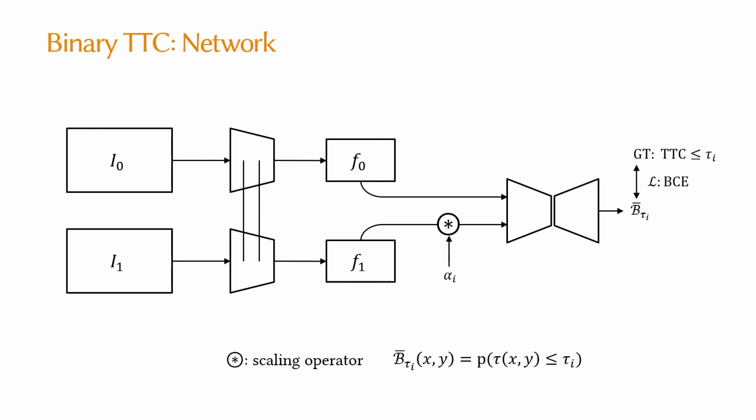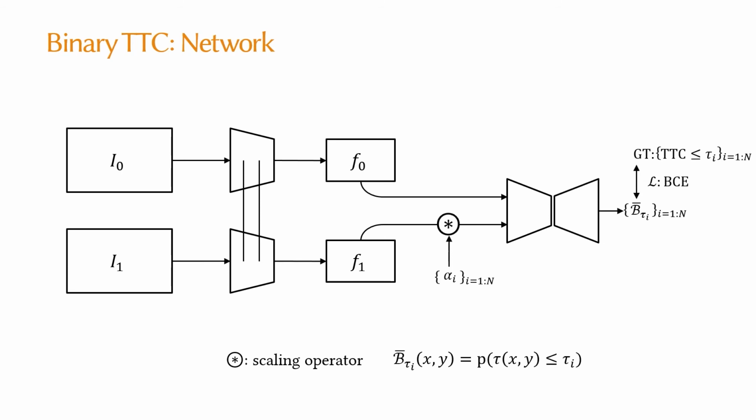Given input images, we compute the feature maps F0 and F1. We apply a scaling factor alpha I to F1 based on the desired TTC value tau I. The segmentation is then performed by a 2D encoder-decoder network with skip connections to generate the final output. We use binary cross entropy loss to train, and ground truth segmentation is generated by thresholding the ground truth TTC map using the desired threshold tau I.